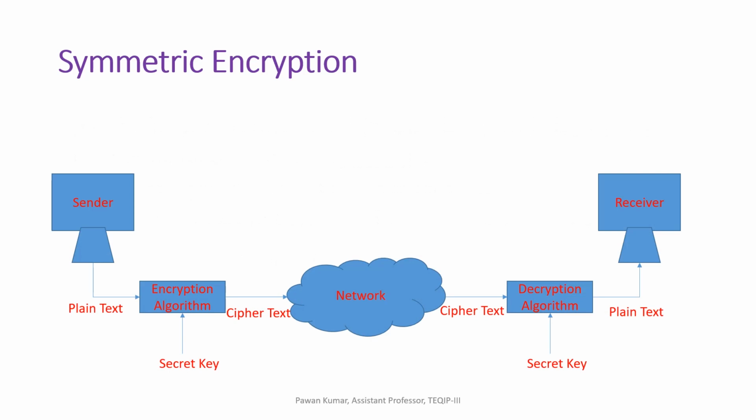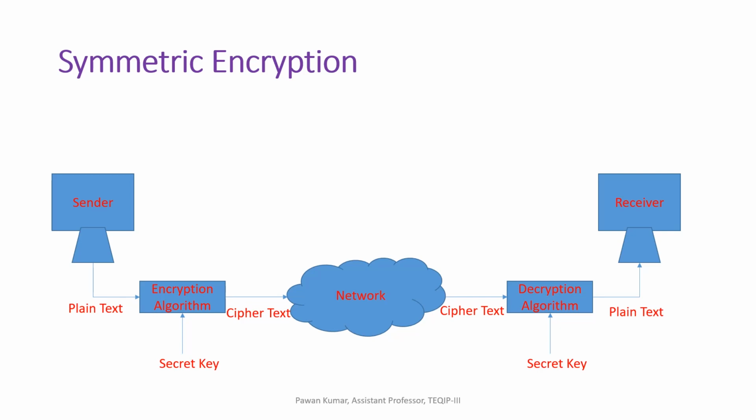We are familiar with this diagram from the previous slide, but I will discuss it here. A little bit of difference is there. In the previous one I used key only, that is passed to encryption and to decryption, but here I am using secret key. That means in symmetric encryption the same key is used on both sides. The name is secret key, that is shared between sender and receiver.